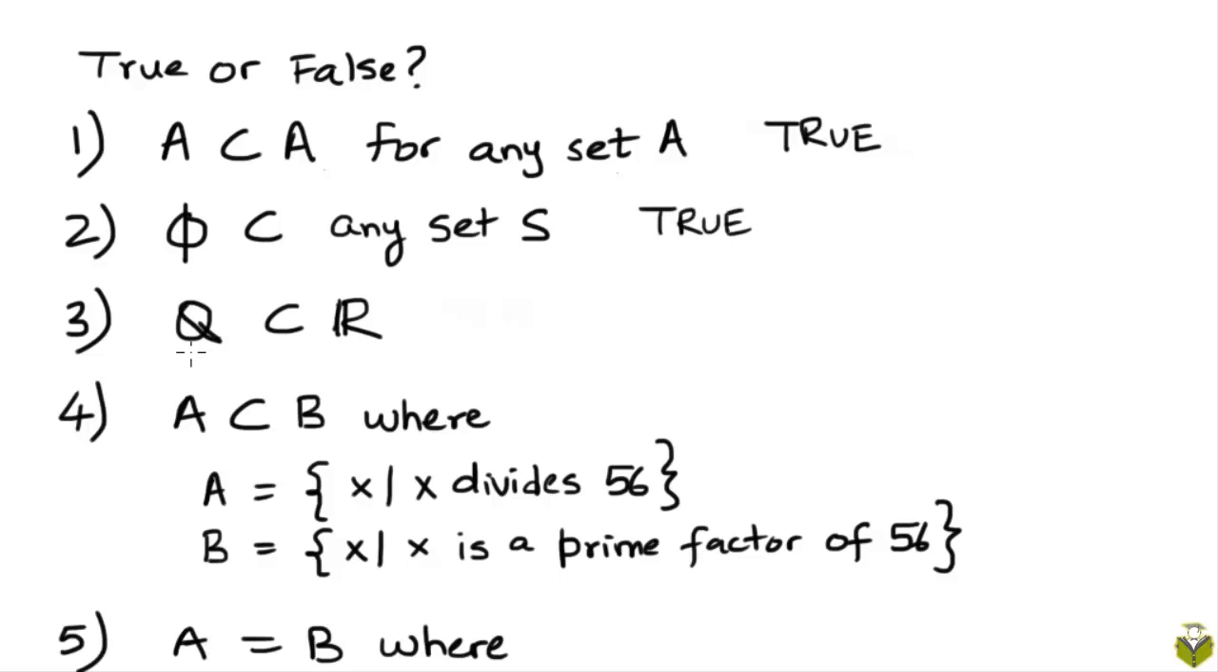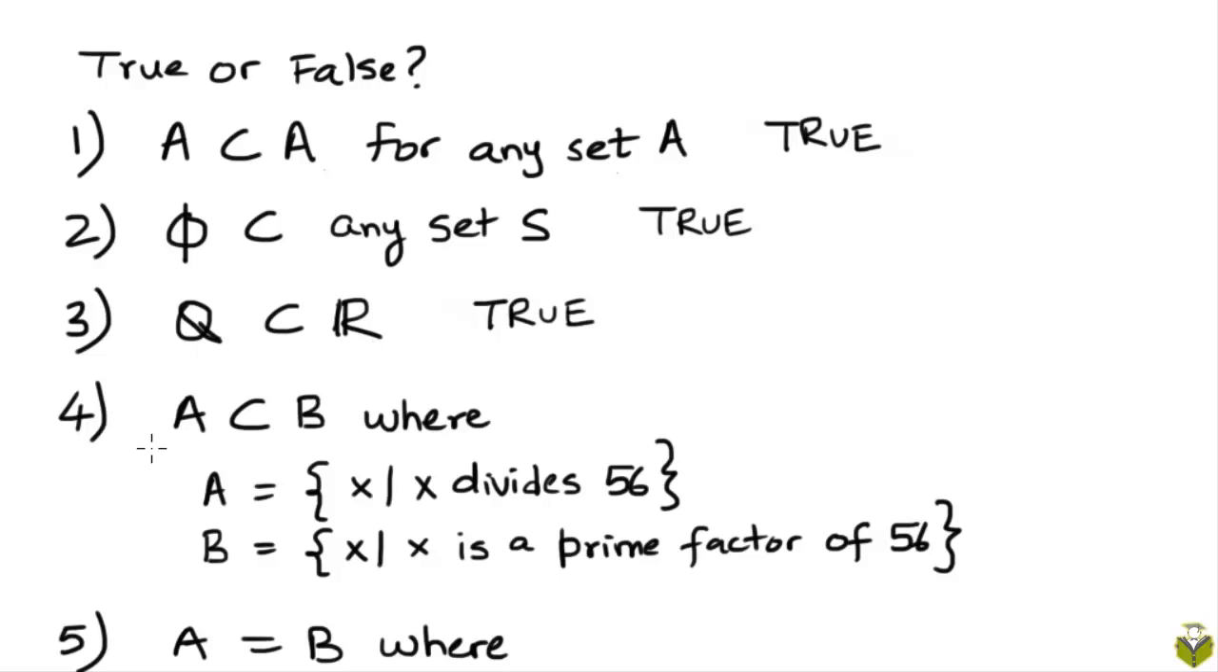The third claim is that Q, the set of rational numbers, is a subset of R, the set of real numbers. Is this claim true or false? Well, this claim is true because every rational number is also a real number. And of course the set of real numbers has other numbers which are not rational. Irrational numbers are also real numbers. So the set R has all the elements of the set Q, and it has more elements. It has irrational numbers as well. So Q is really a subset of R.